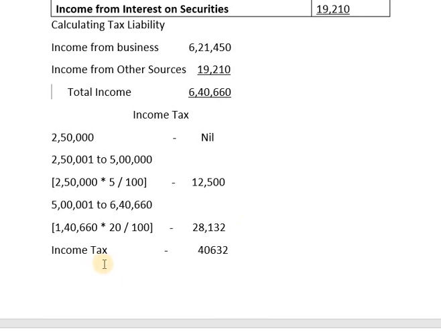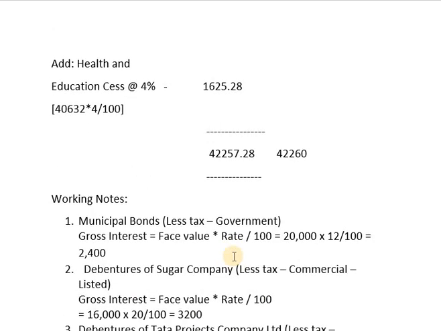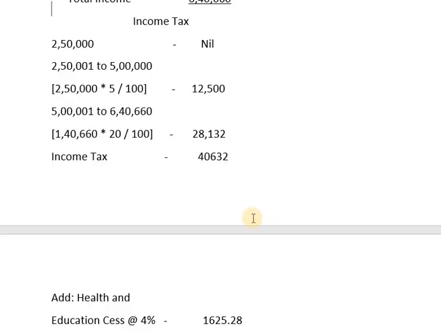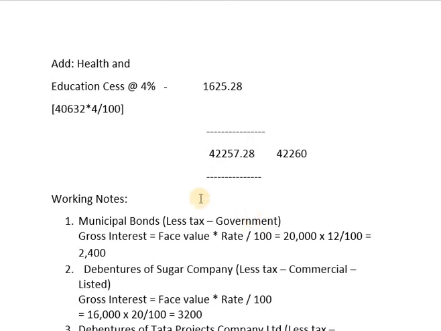Now the total income tax of the assessee will be 12,500 plus 28,132, which is 40,632, which will be added with health and education cess at the rate of 4%, which is calculated on 40,632. So here is the calculation: 40,632 into 4 divided by 100 works out to be 1,625.28 paisa.